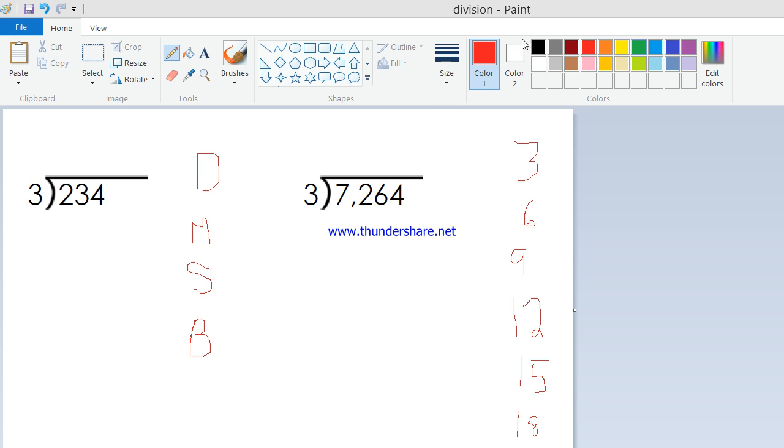The students know that they need to multiply 3 times something to get as close to 23 as they can get without going over. So I wrote out my 3's here and I see that the closest I can get is right there, 21. And that's 3 times 7. So right above the 23, not above the 2, but above the 23, I write the 7. The reason I don't write that above the 2 is because I didn't divide 2 into groups of 3. You can't do that. I divided 23 into groups of 3. So that's our divide step.